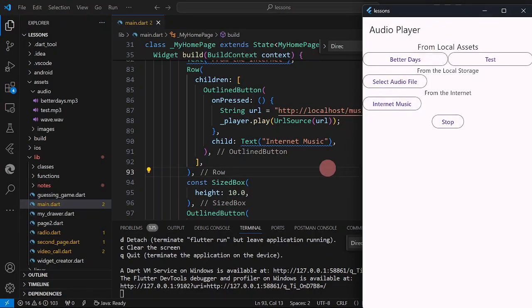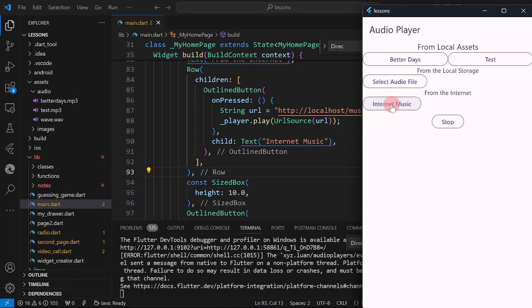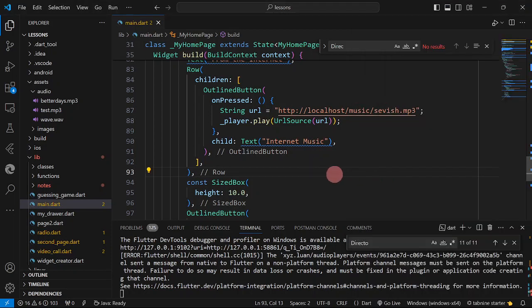Okay, we're back. So I'm going to try now internet music, in which it plays the service.mp3. Click. Okay, so it's now playing, then stop. So no matter even if it would be accessed from the internet, we could still use the same. Stop. Okay, so the last is we're going to have it from our local storage.